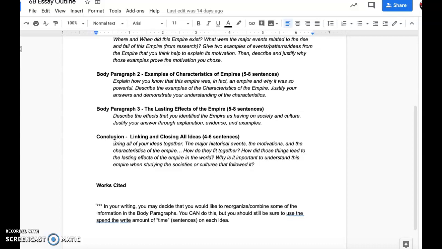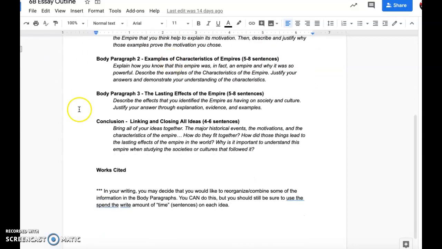So you need to bring up those ideas by having an opening sentence to this paragraph that builds off of the paragraph before it, building off the ideas that came before, maybe the greatness of the empire, how strong it was. You're going to have an intro that takes us from explaining how strong and powerful the empire was in those earlier paragraphs, to saying, and this is the effect that it had. So you'll create some sort of introduction sentence, and then you'll give and explain the impacts that your empire had through the examples that you found.